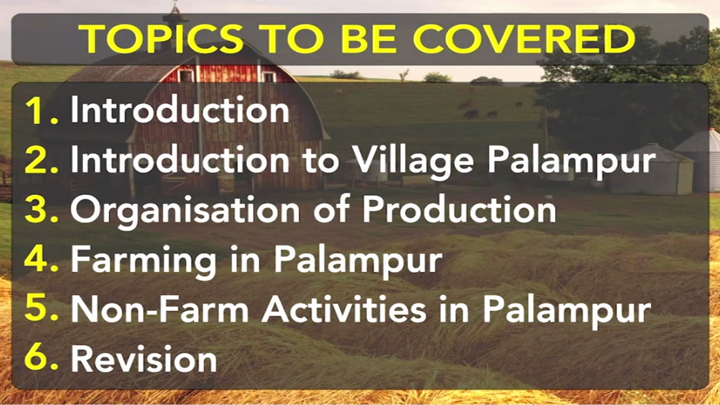The activities they were performing regarding how to produce various kinds of crops and other things for earning their livelihood. So what are the various crops they were growing in the fields, the farming in the villages, non-farm activities also. So we'll talk about the lifestyle of the people, what activities they were performing for earning their livelihood. Okay, so dear students, we will talk about village Palampur in this chapter.